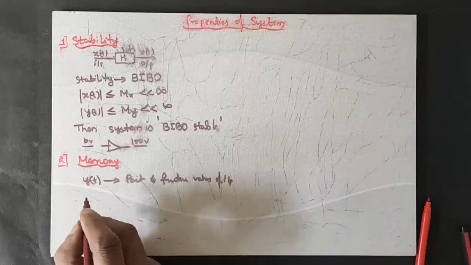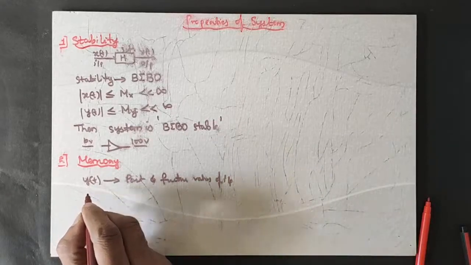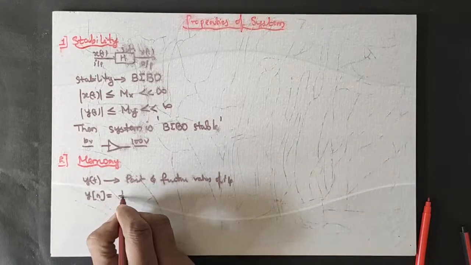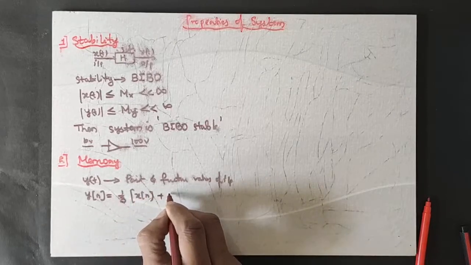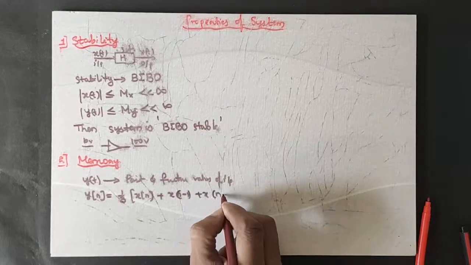Now let us consider a simple equation. I will be considering a discrete signal. Output y of n is equal to 1 by 3 times x of n plus x of n minus 1 plus x of n plus 1.